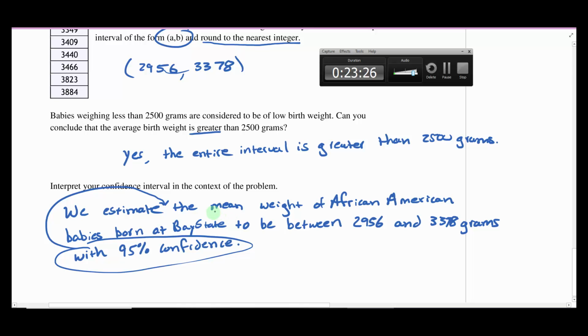But you want to make sure the main points you hit are, what is it that you're estimating? I noticed I said specifically the mean weight. And then to add context, the mean weight of what? And make sure you state your confidence interval somewhere in there as well as your confidence level. Do not say anything about probability. That would be wrong.